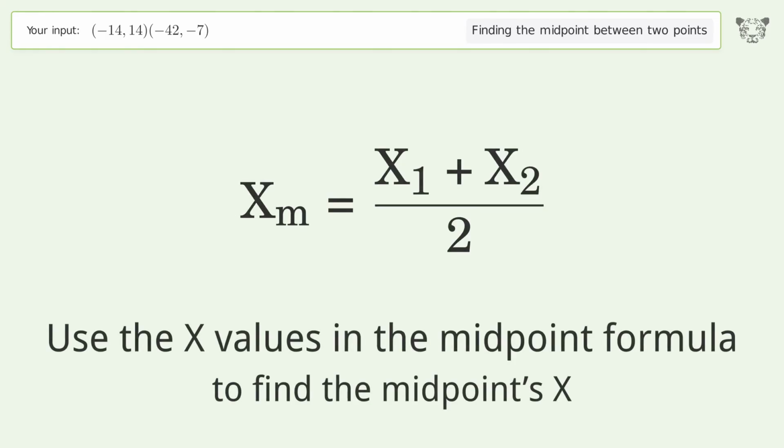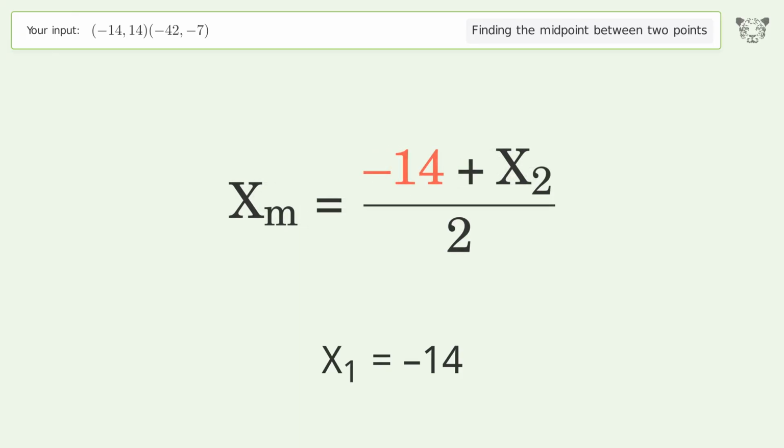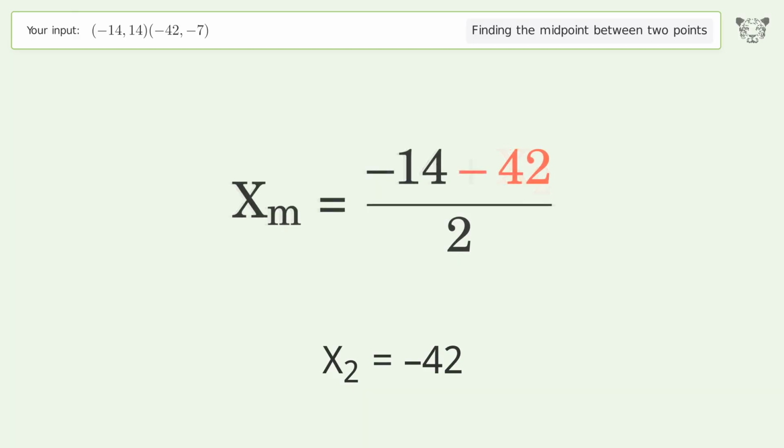Use the x values in the midpoint formula to find the midpoints x. x1 equals -14. x2 equals -42. Simplify the arithmetic.